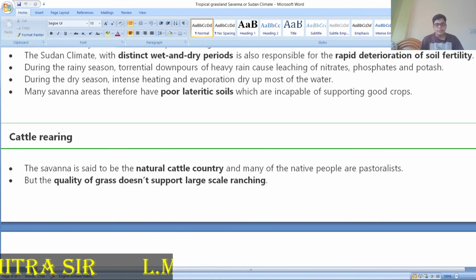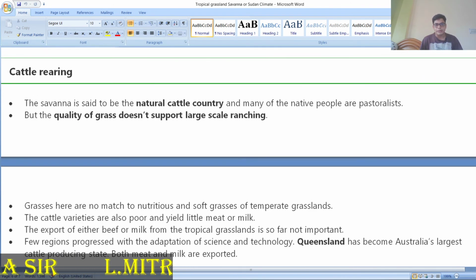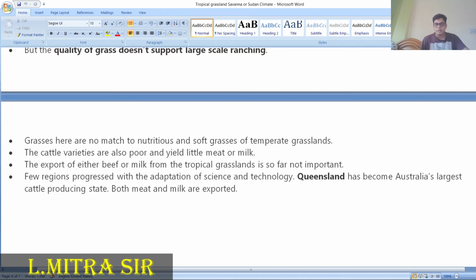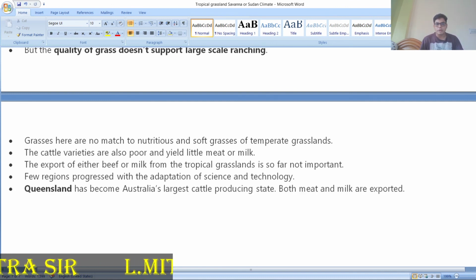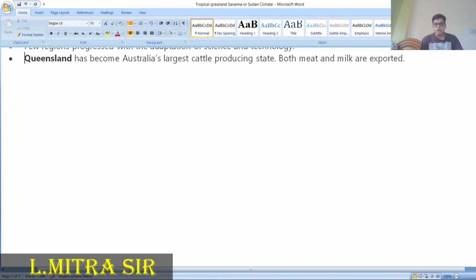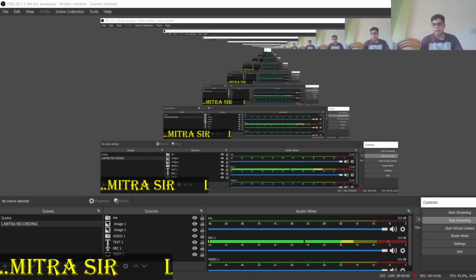Cattle rearing is also found there; we already discussed cattle rearing in the natural cattle countries. Now, Queensland is Australia's largest area. Queensland has become Australia's largest cattle producing state. Then the different types of merino wool we already discussed in South Africa. A few reasons are the progress in the adaptation of science and technology, which they are using day by day. So, this is all about the chapter. Thank you for watching this video.